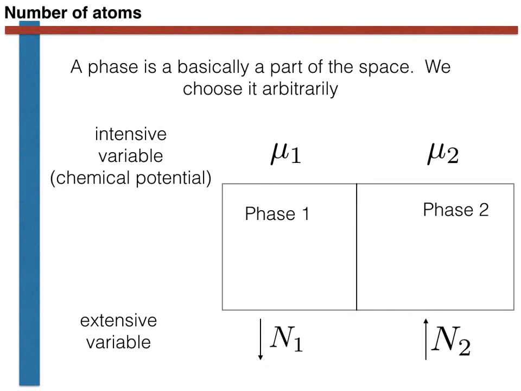The flow of matter from phase 1 to phase 2 is driven by a difference in the value of this chemical potential between the two phases. In this case, the chemical potential in phase 1 is greater than the chemical potential in phase 2. As such, matter is passed from phase 1 to phase 2, and the chemical potential of phase 1 decreases and the chemical potential of phase 2 increases. This process continues until the chemical potentials in the two phases are equal and the system is in equilibrium.